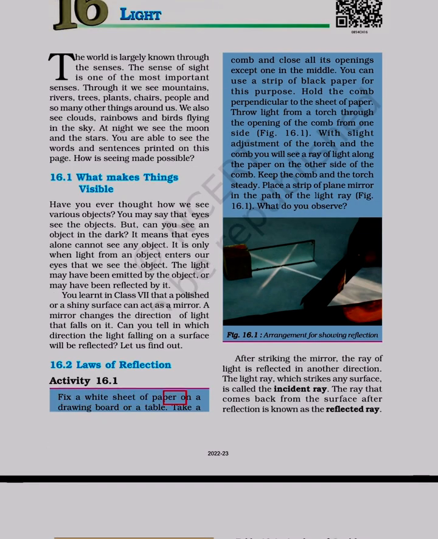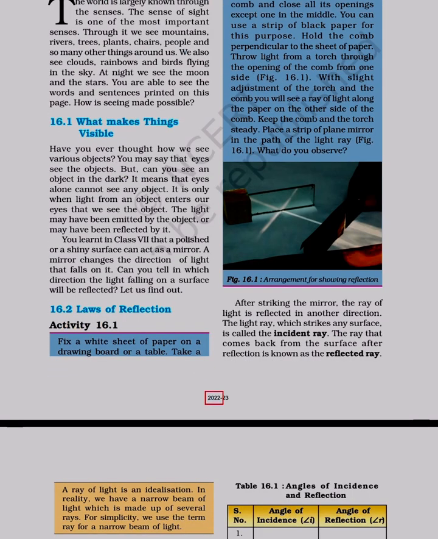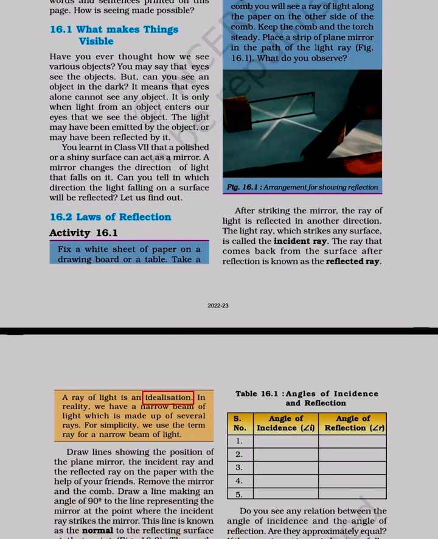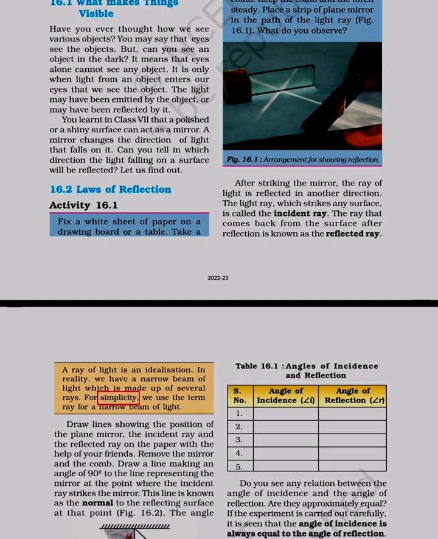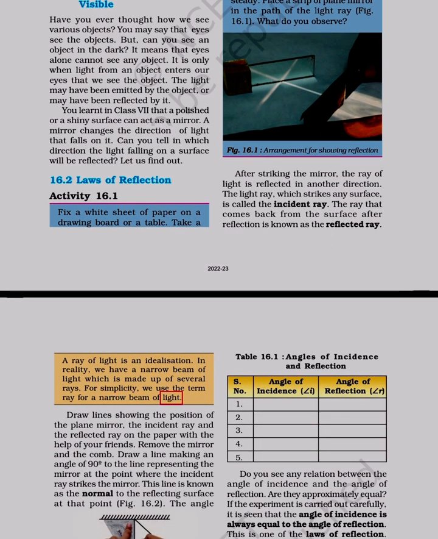Fix a white sheet of paper on a drawing board or a table. A ray of light is an idealization. In reality, we have a narrow beam of light which is made up of several rays. For simplicity, we use the term ray for a narrow beam of light.